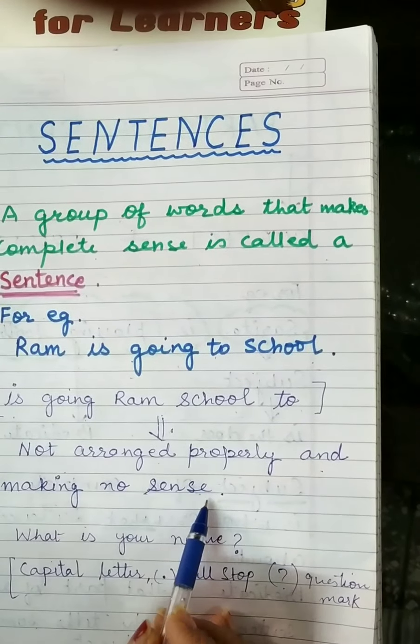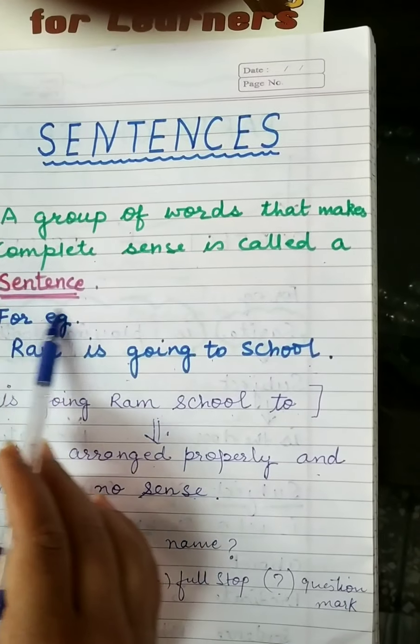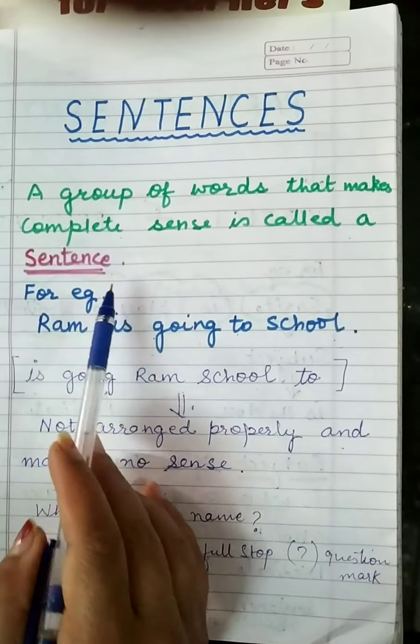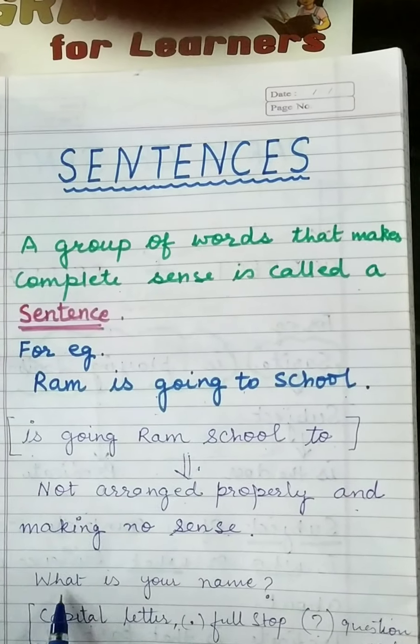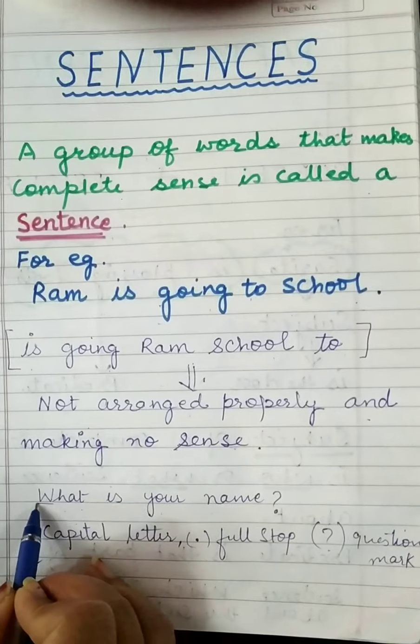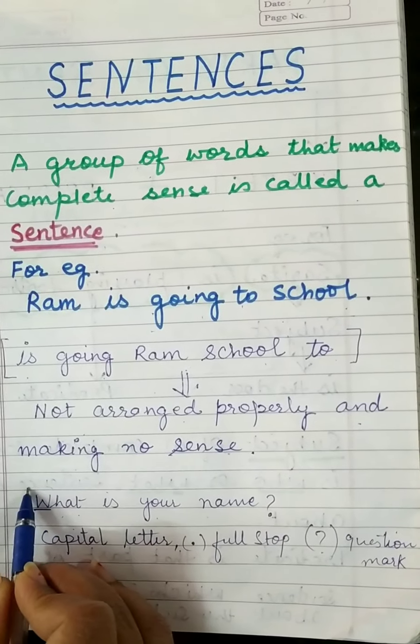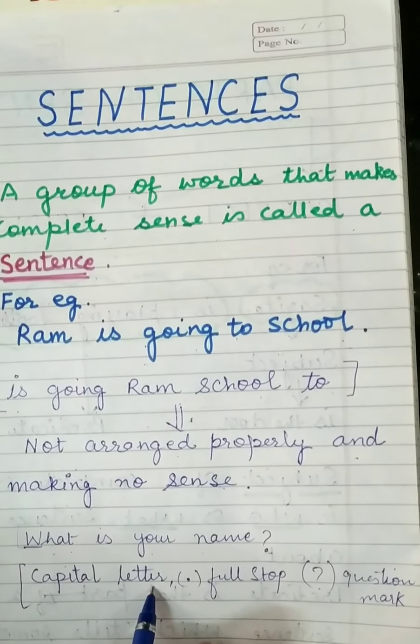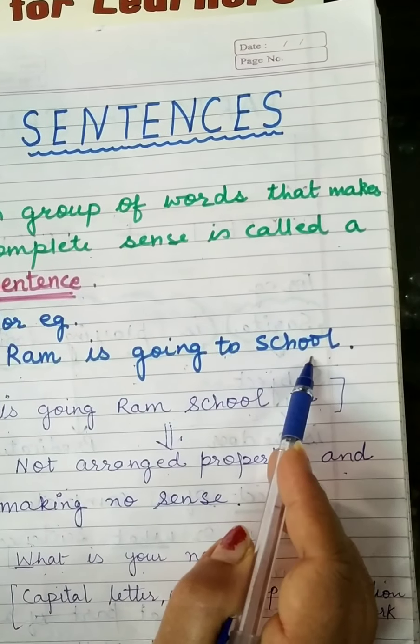One thing is this, to make it more clear what a sentence is, I would like to tell you, if we take an example, what is your name? It is starting with W and the alphabet is capital. Again, Ram is going to school.